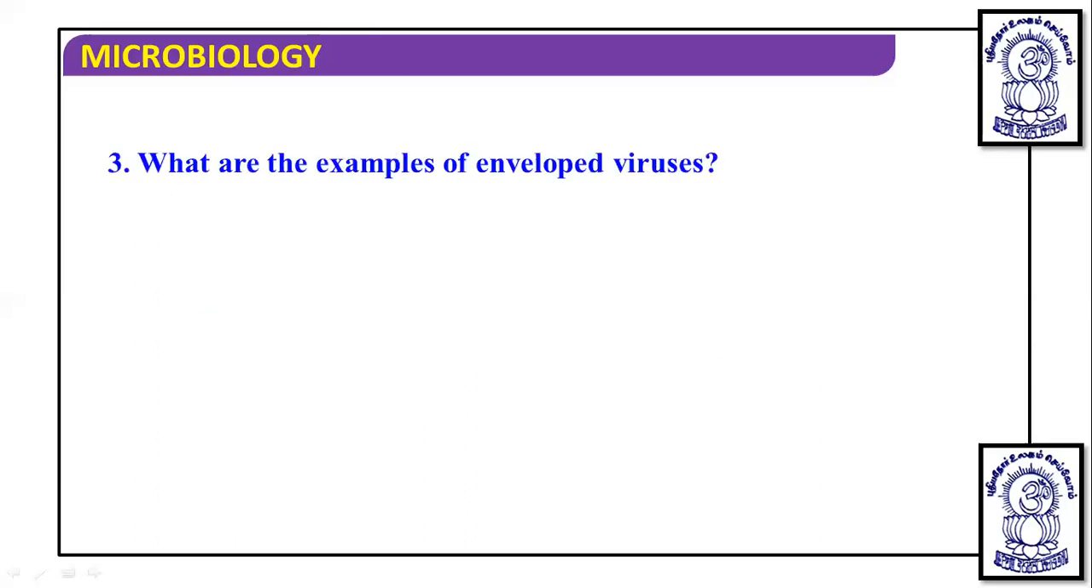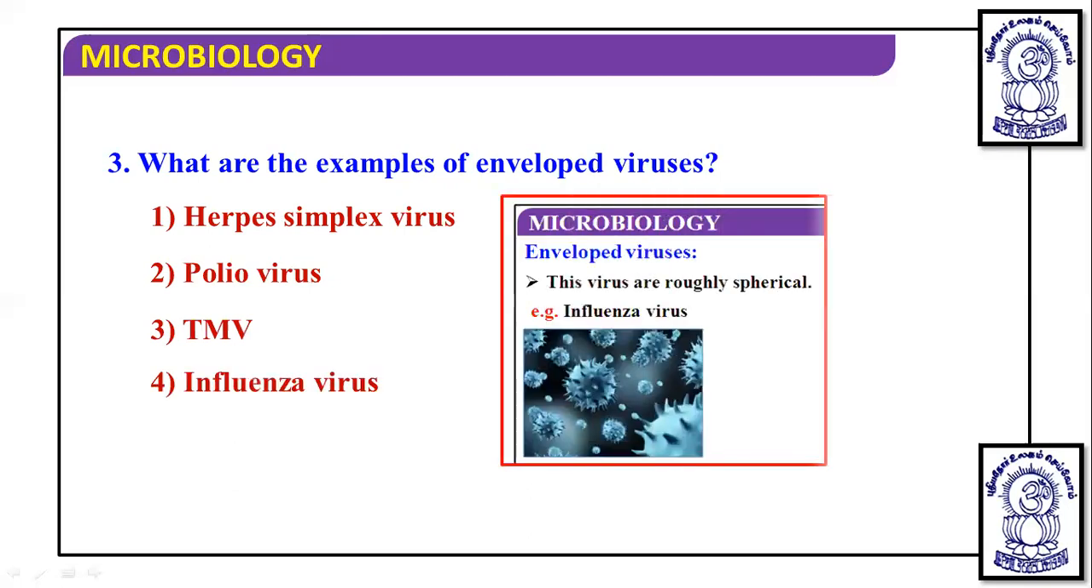The third question is: what are examples of enveloped viruses? Enveloped viruses are the herpes virus and the HIV virus. It is the herpes virus that has an envelope, HIV has an envelope, and the influenza virus also has one. So influenza virus becomes the correct answer.